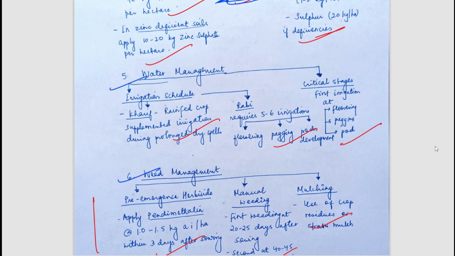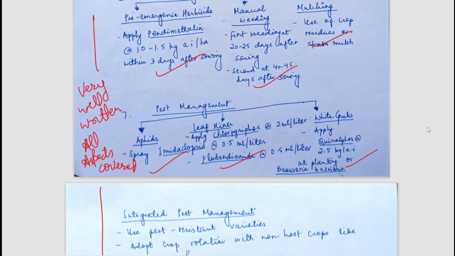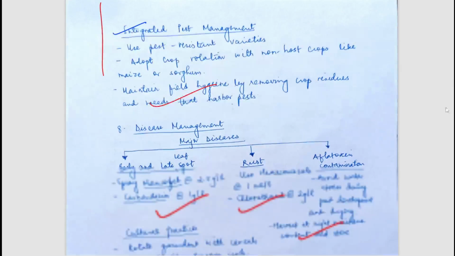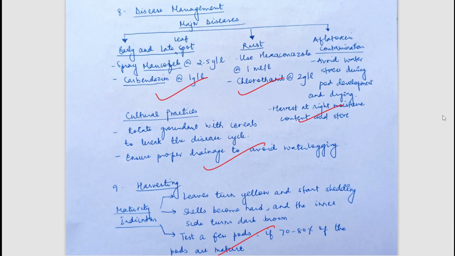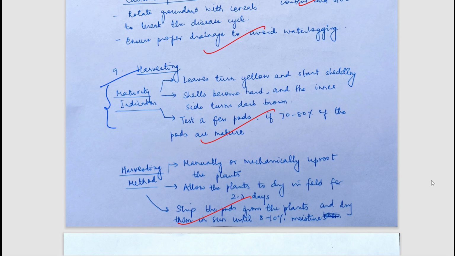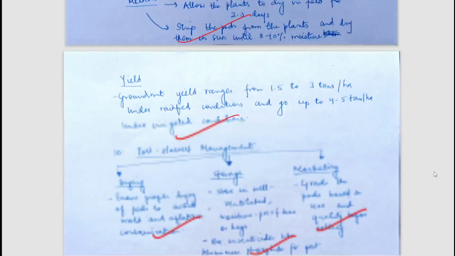The fairly good written points. You can simply pause the video and read these points. Pest management have been mentioned, integrated pest management have been mentioned, disease management have been mentioned, harvesting have been mentioned, maturity indications have been mentioned. So overall nice written points, well written answer. Harvesting method have been mentioned. You can simply pause and read this.